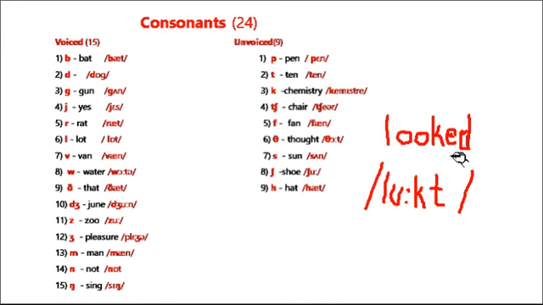Whenever you find before ed any sound p, t, k, ch, f, th, sh, h, you pronounce that word with t. Looked, booked, theft. In theft, f is before the t sound. Looked, here before ed there is a k sound.